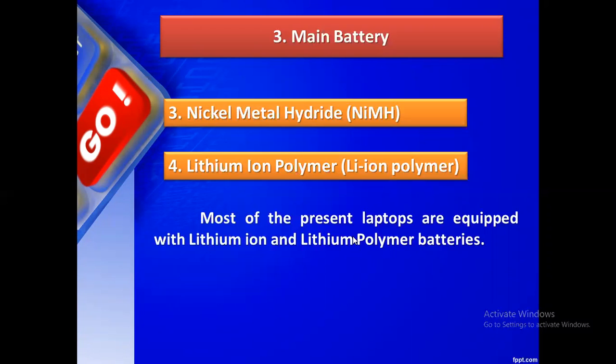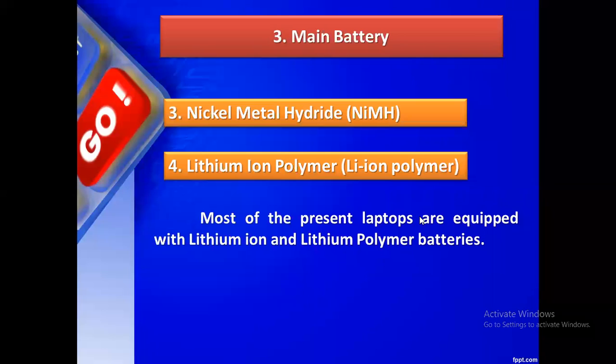Okay, have you understood this battery concept? Have you understood the three types of batteries we have seen? What are the things, can anyone say? What are the three types of batteries? Backup battery, bridge battery, main battery. Very good. Backup battery, what is a backup battery?